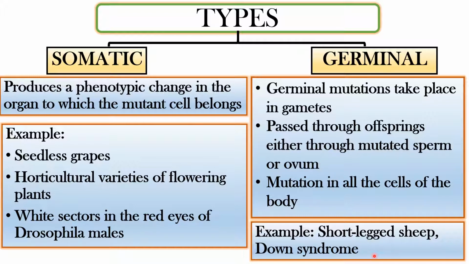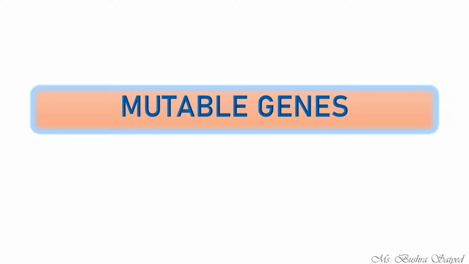Normally we have 2 copies of chromosome 21. In this case, we have 3 copies. So the whole phenotypic character of the body changes, which leads to various symptoms in the body. Coming to the next, the mutable genes.